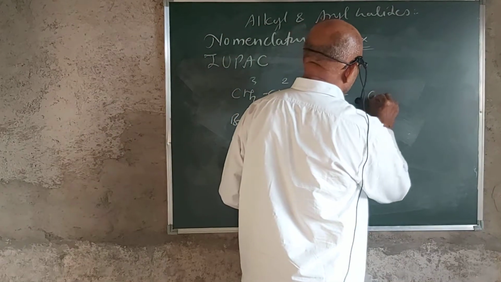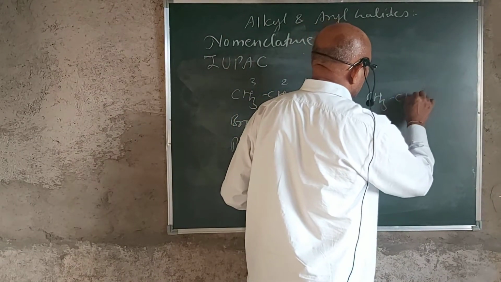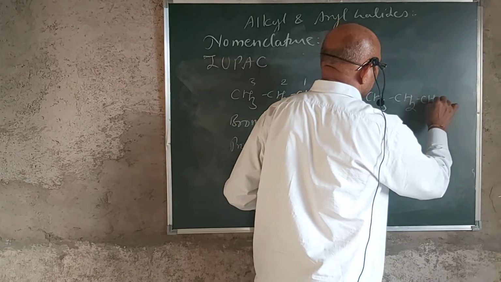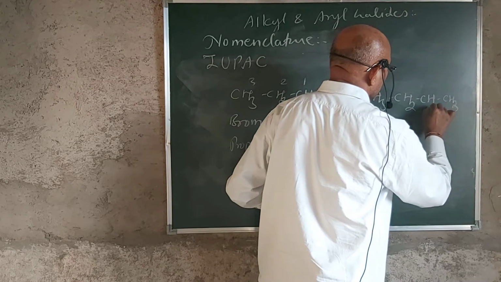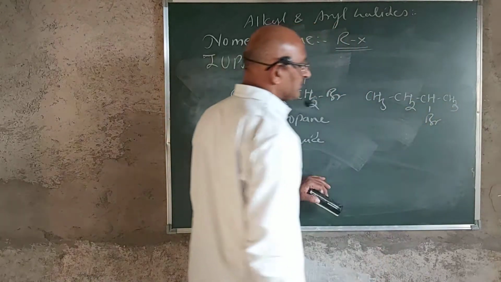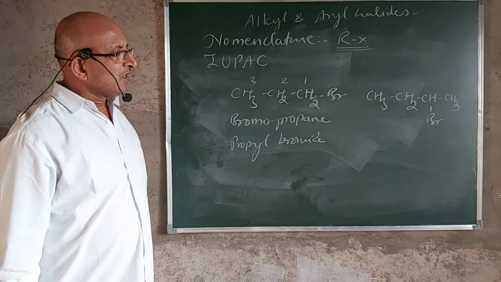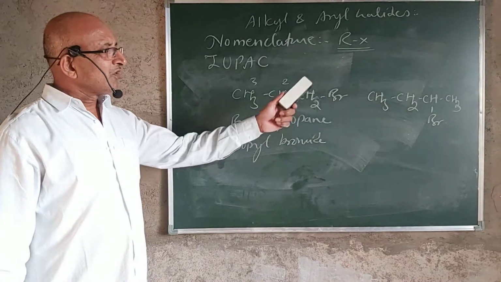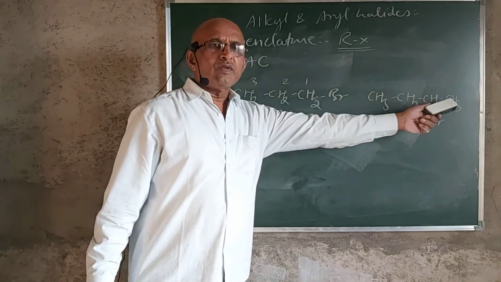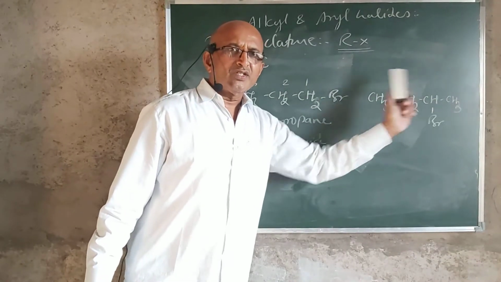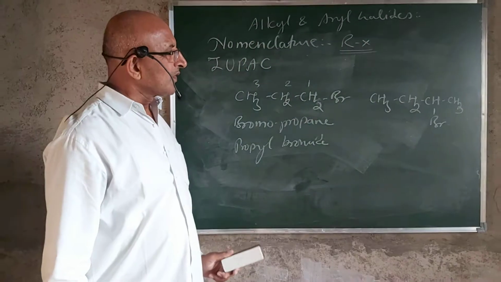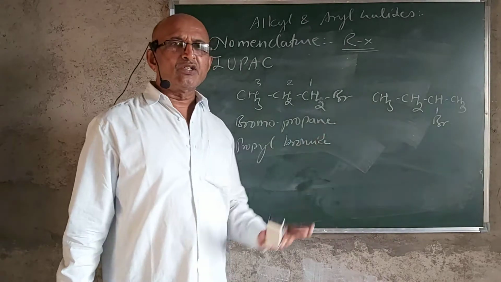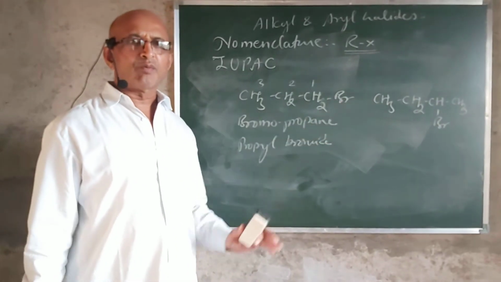But here, if we want to give the name to this compound, now this is the derivative of... we are selecting a straight longest chain, meaning it contains 4 carbons, and so it's the derivative of butane. And so it's butyl bromide. No doubt, it's very clear, it's butyl bromide.